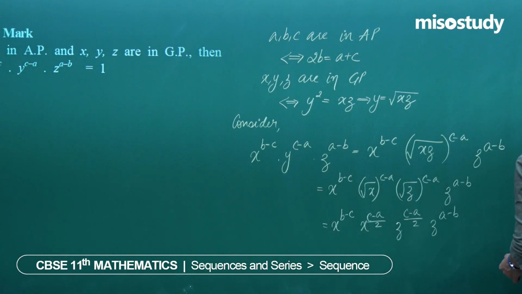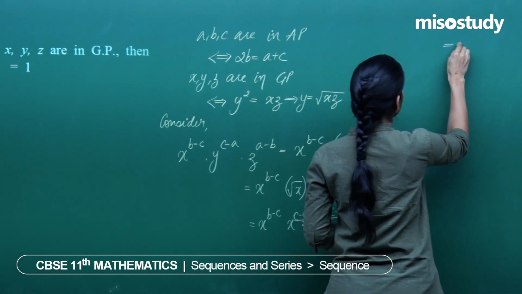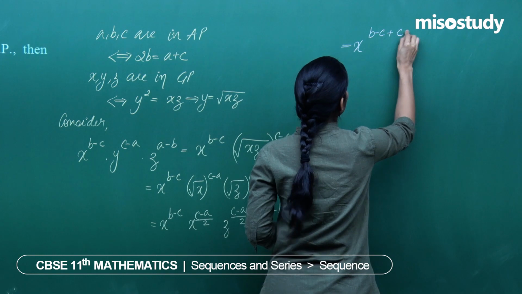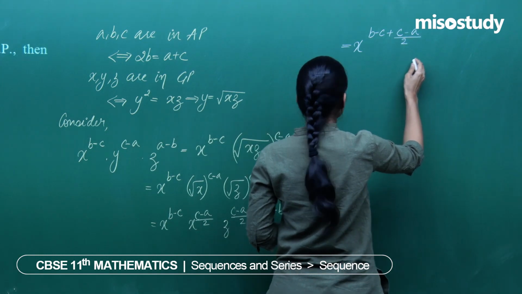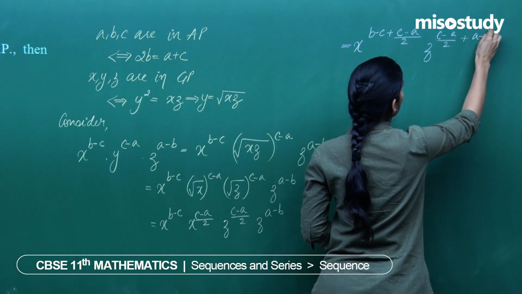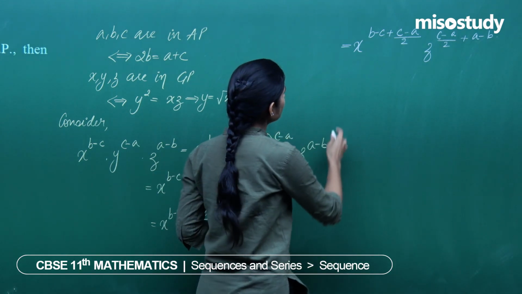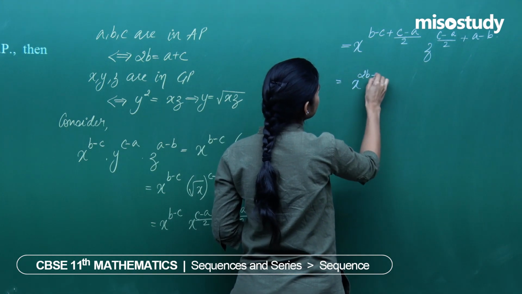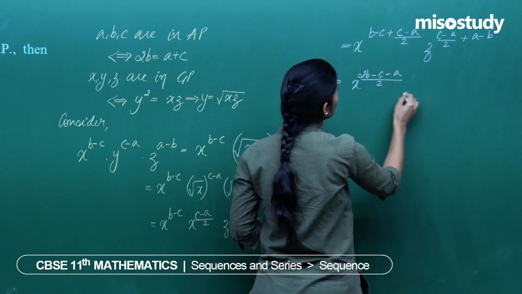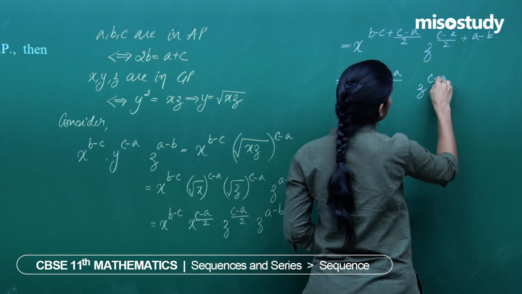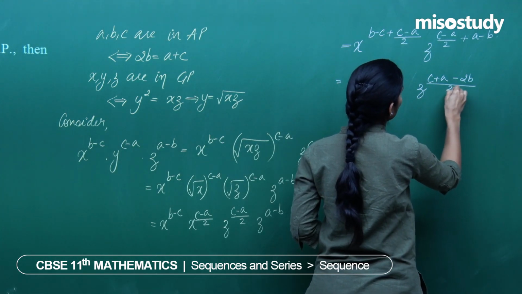Bases are same, add the powers. What do you get? x to the power b minus c plus c minus a by 2, and here you have z to the power c minus a by 2 plus a minus b. Eventually this gives you what? 2b minus 2c plus c, and then this is minus a upon 2, z to the power c minus a plus 2a, so this is plus a minus 2b whole upon 2,